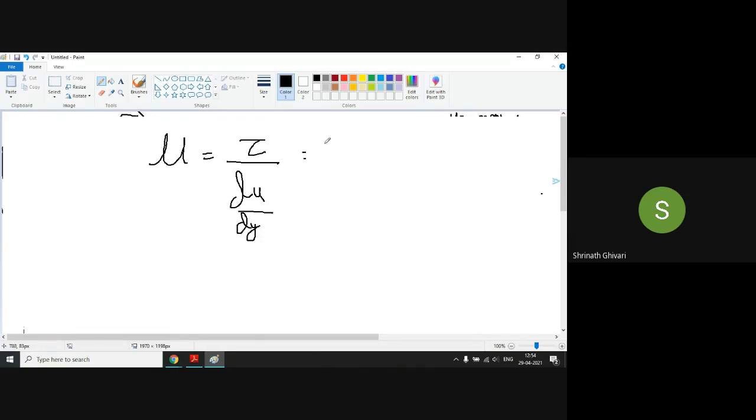Shall we try once? Yes, sir. What is the unit of tau, shear stress? Newton per mm square. Not mm, man. You should write meter. Unless and until it has been said to you that you do it in mm, don't convert it. It is Newton per meter square. Very good. Now, what is the velocity unit? Meter per second. And the unit of length, meter itself. Okay. Now, how to get this?